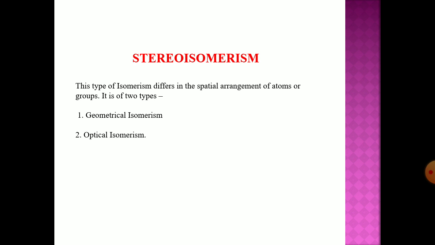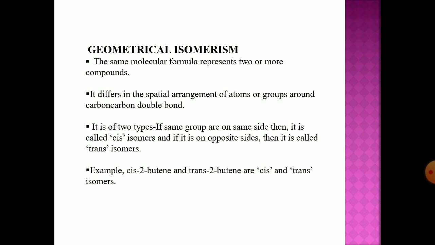The next type is stereoisomerism. Stereoisomers are compounds having the same molecular formula but a different spatial arrangement of the atoms or groups of atoms in space. This type of isomerism differs in the spatial arrangement of an atom or a group. It is of two types, that is geometrical isomerism and optical isomerism.